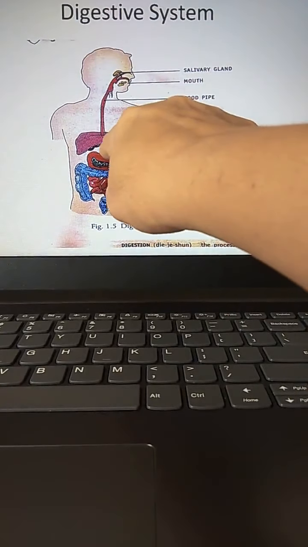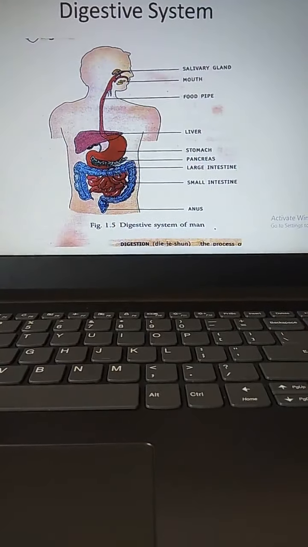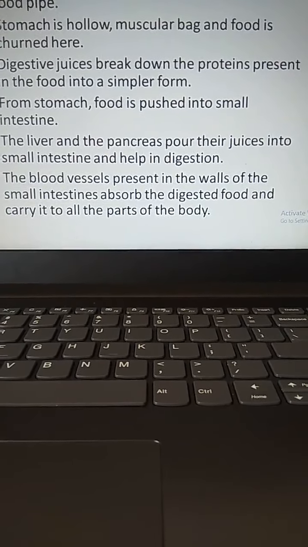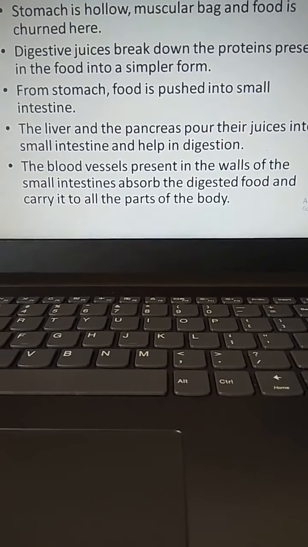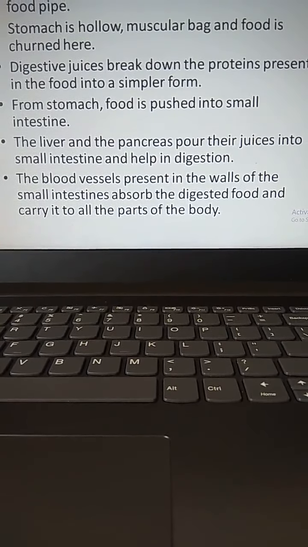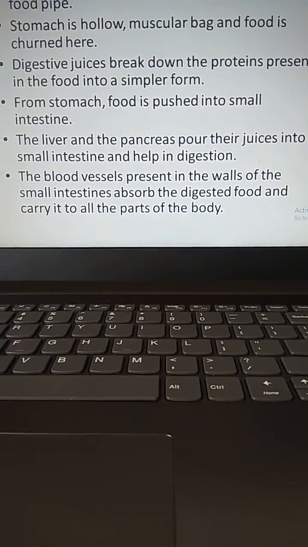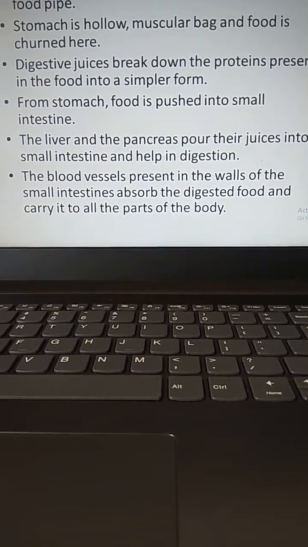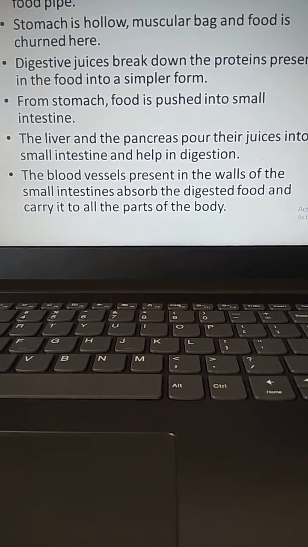The liver and the pancreas help in digestion. Directly they are not taking part in the process of digestion. They pour their juices into the small intestine.